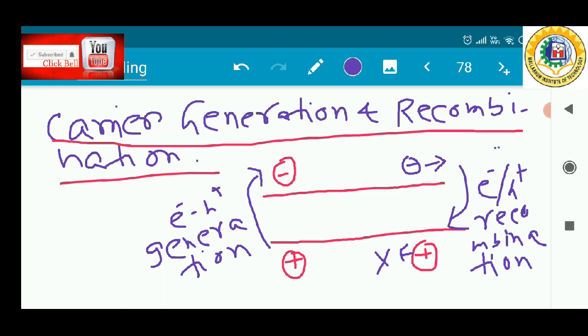Now a sudden increase in temperature, for example, will increase the rate at which electrons and holes are thermally generated. In this picture you can see the valence band and the conduction band. A hole is being created here in the valence band, as well as an electron in the conduction band. This is the generation process, and also an electron is being recombined with a hole, that is the electron-hole recombination process. So their concentration will change with time until the new equilibrium value is reached.